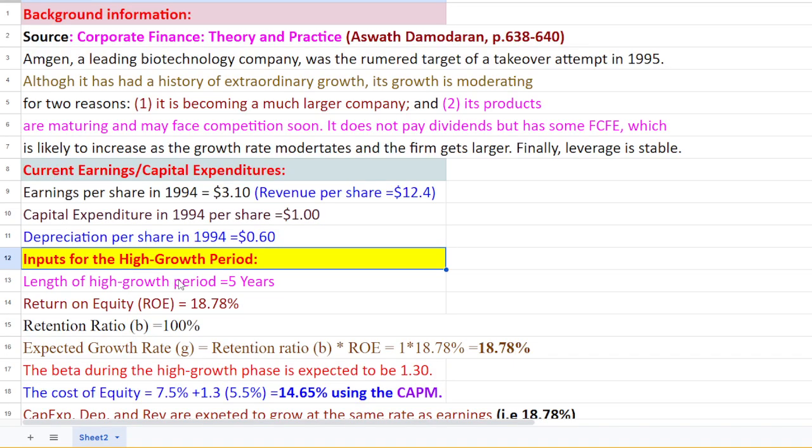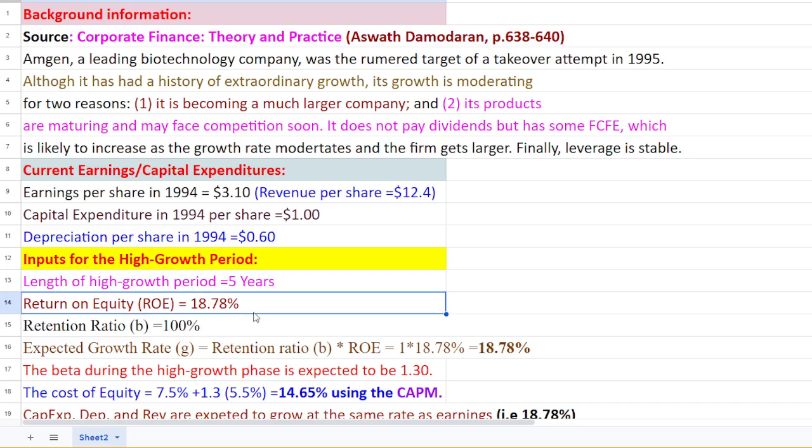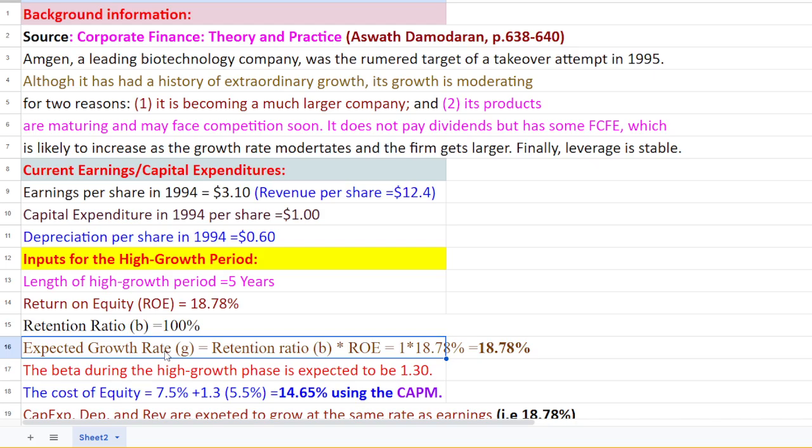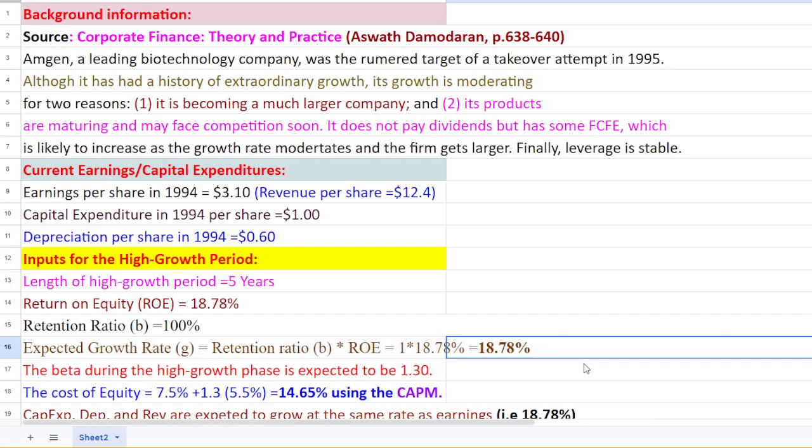Now the inputs for the high growth period. In this case we are talking about the valuation of the firm using the two-stage growth free cash flow to equity model in the context of corporate finance. The length of the high growth period is 5 years, return on equity is 18.78%, and we have a 100% retention ratio, which is noted by B here. Therefore the growth rate would be B into R, where B is the retention ratio and R is the return on equity. That's why our overall expected growth rate is 18.78%.